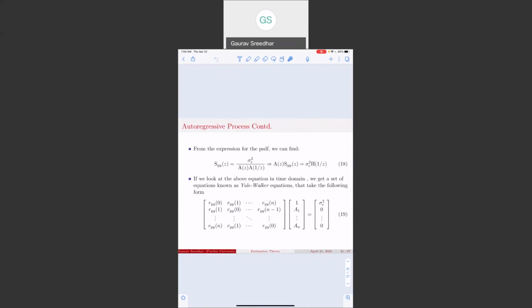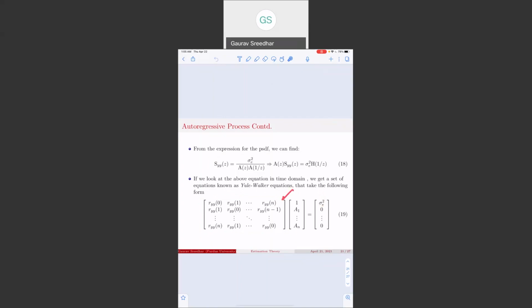So from the expression of the power spectral density, we can get the following relationship. And if we look at the time domain expression of equation 18, we get what are called the Yule-Walker equations that take the following form, where this matrix is called the covariance matrix, which gets multiplied by a vector of the filter coefficients, and we have the variance of the white noise present on the right hand side.